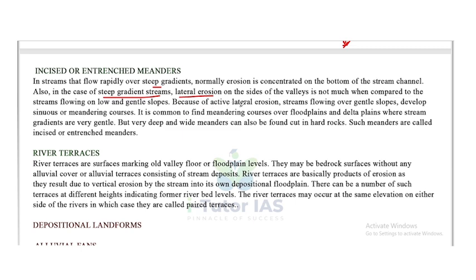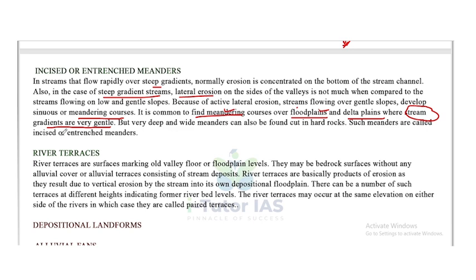Because of active lateral erosion, streams flowing over gentle slopes develop sinuous or meandering courses. It is common to find meandering courses over floodplains and delta plains where stream gradients are very gentle. But very deep and wide meanders can also be found cut in hard rocks.